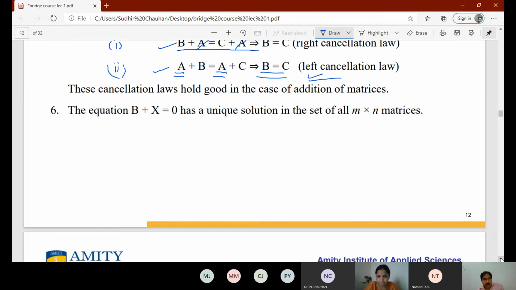Now, B plus X is equal to 0 has a unique solution in the set of all M by N matrices. So what is B plus X? We are adding these two matrices, which means the sizes of these matrices are the same. Suppose they are M by N. If B plus X is equal to the null matrix, it will always have a unique solution.